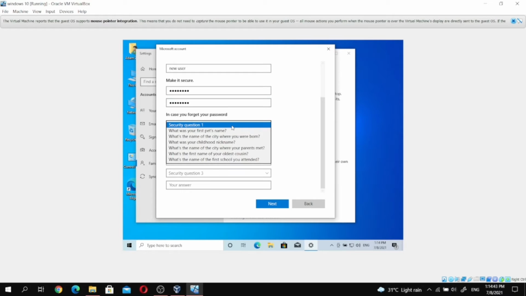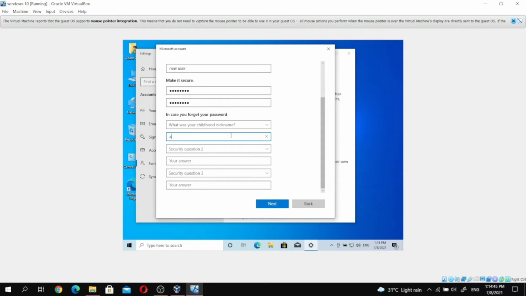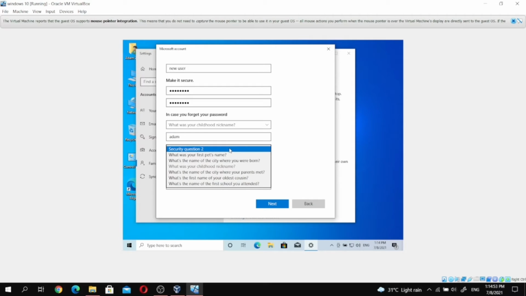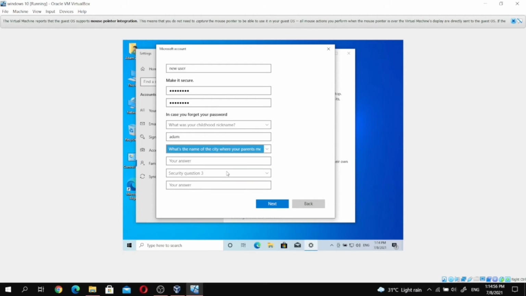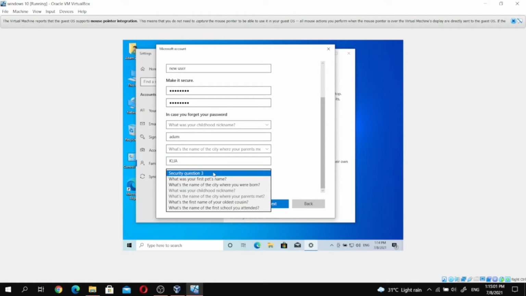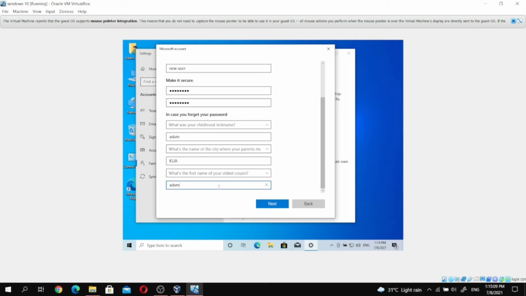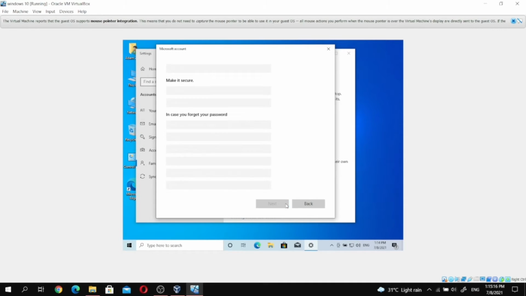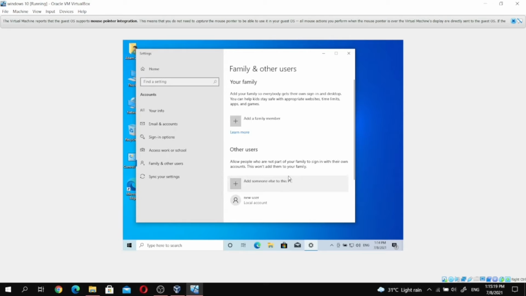In case you forget your password, we choose the questions that we want. The example is Adam, the childhood nickname, and then for security question 2, we choose the name of the city where your parents met, for example KLIA. Then the name of the other cousin is Adam, for security question number 3. So we click next.